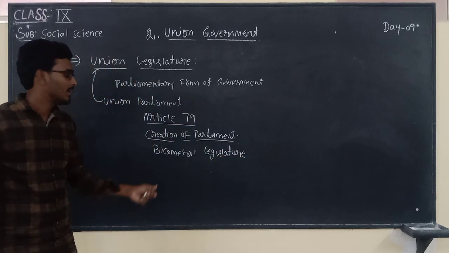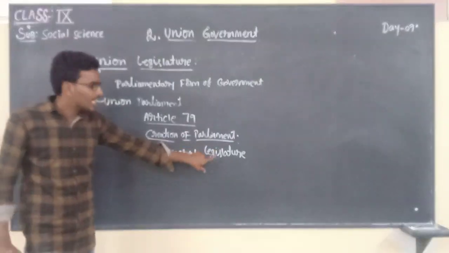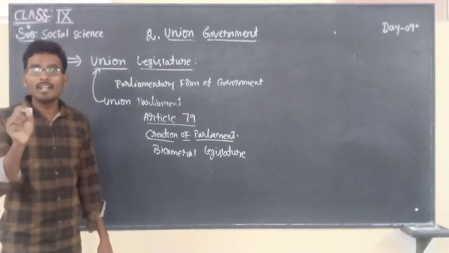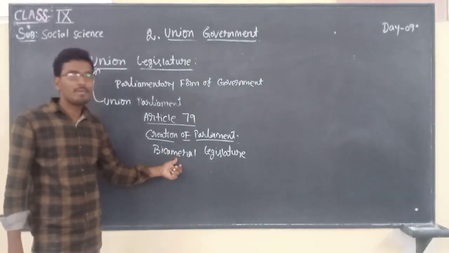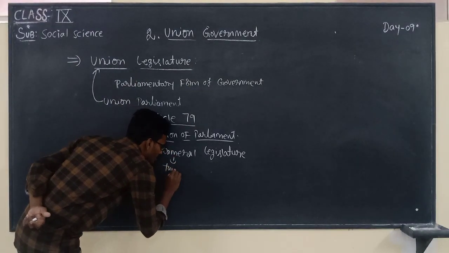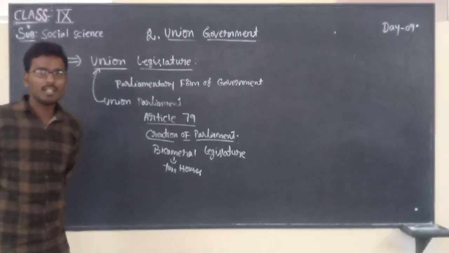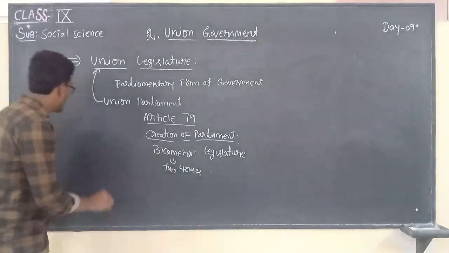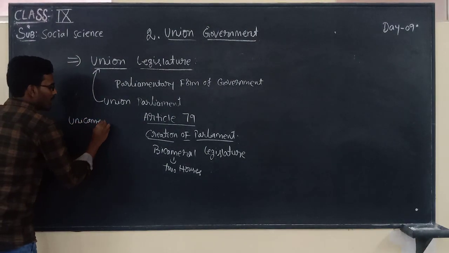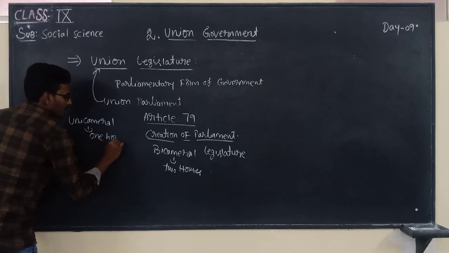Bicameral legislature means the legislature has two houses, that is Lok Sabha and Rajya Sabha. Unicameral, that is one house.